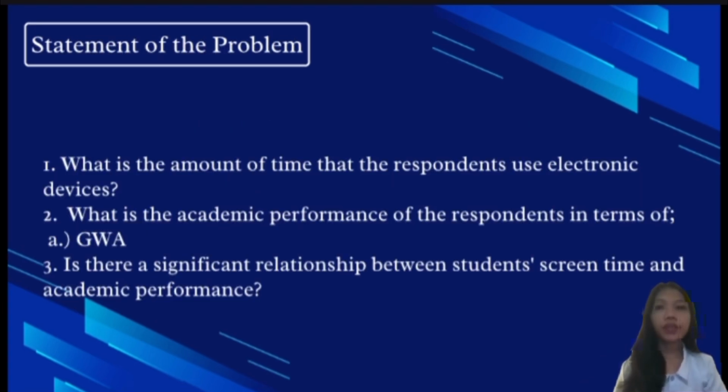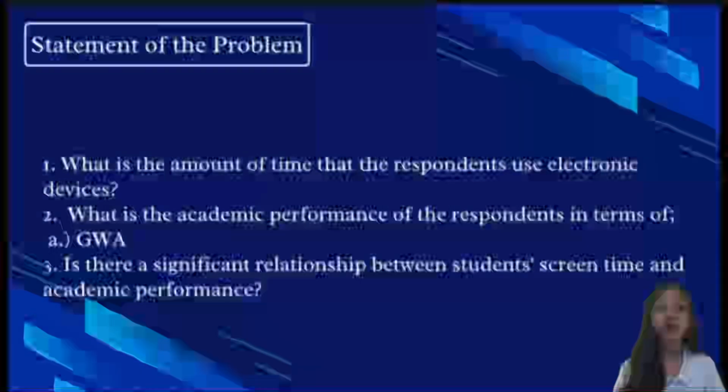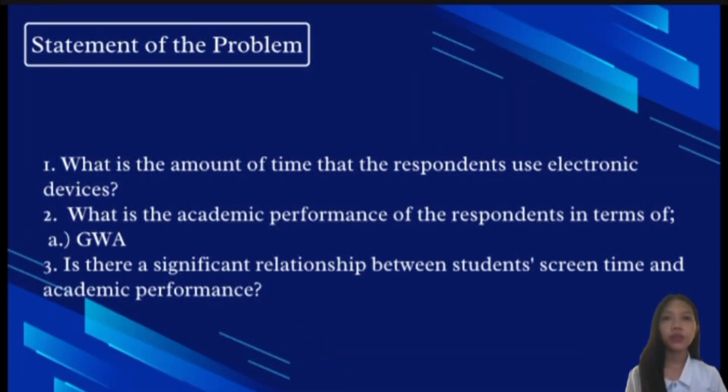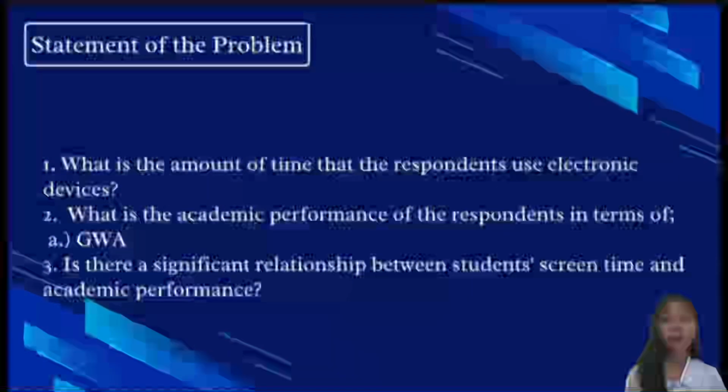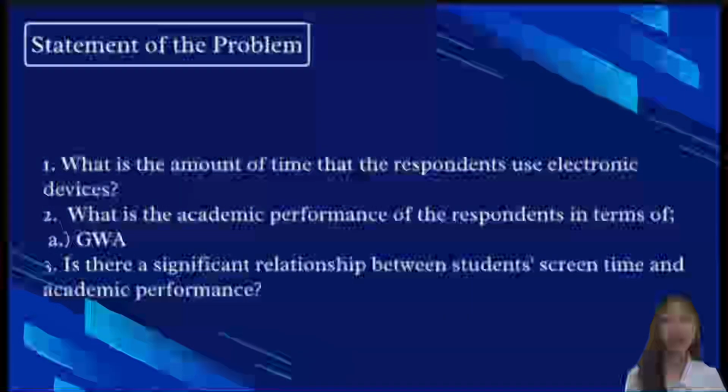For statement of the problem 1, it asks the amount of time that the students use electronic devices. It will help to know how the amount of time spent on electronic devices could be a factor that can influence the academic performance of students. For the statement of the problem 2, it asks the academic performance of students through their general weighted average. The students' answer to their general weighted average will reflect their academic performance.